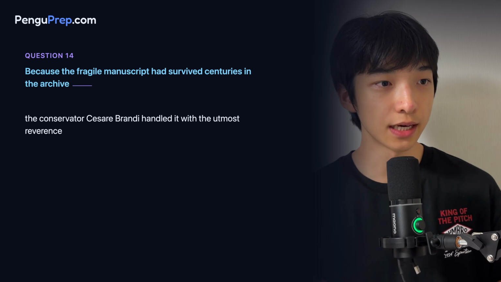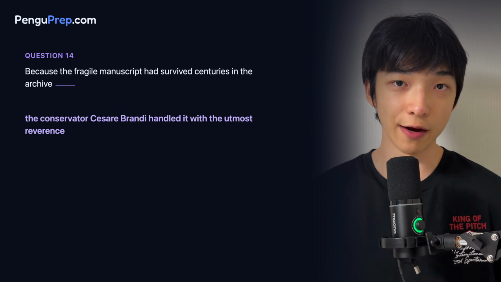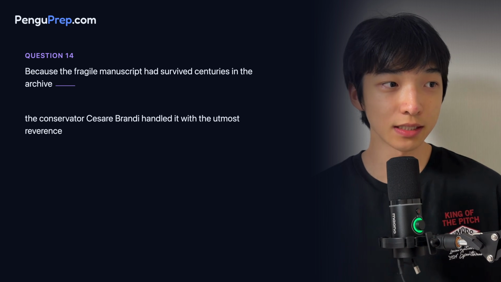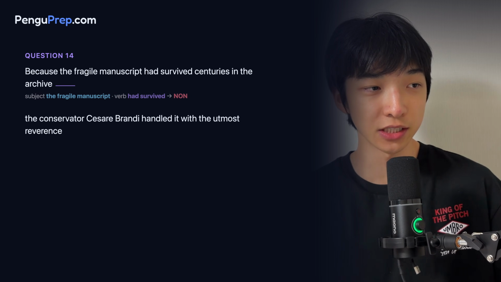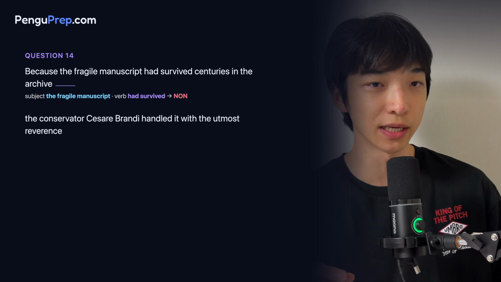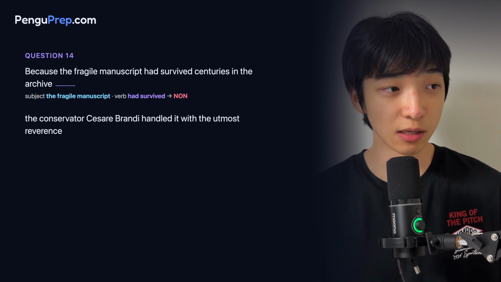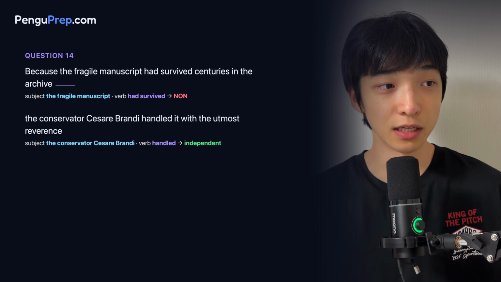The first piece is from "because" to "the archive." The second piece is from "the conservator" to "on reverence." The first piece is a non-clause because although we have the main subject, the manuscript, and the main verb, had survived, we have that subordinating conjunction in the beginning, "because." The second piece is an independent clause because the main subject is the conservator and the main verb is handled.